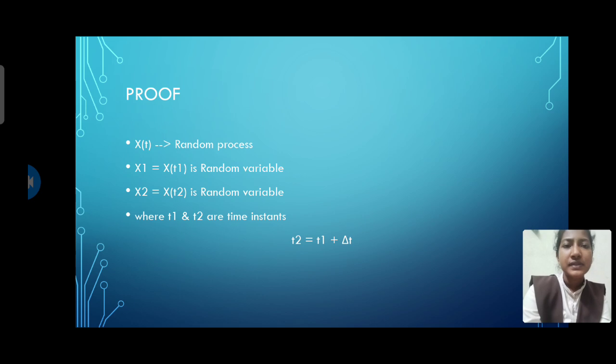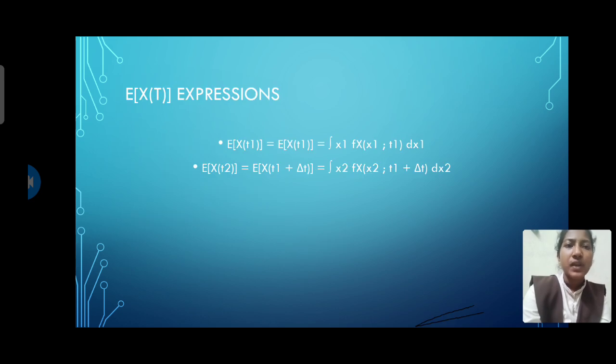Here is the proof. Let us consider X(t) as a random process, with X1 = X(t1) and X2 = X(t2) as random variables, where t1 and t2 are the time instances. We take t2 = t1 + Δt.